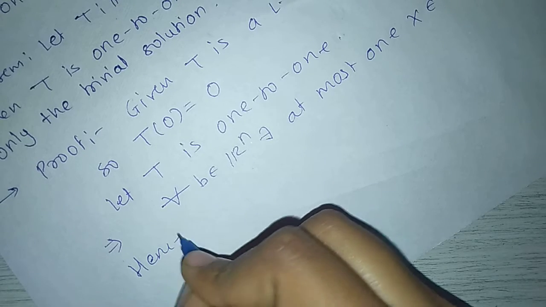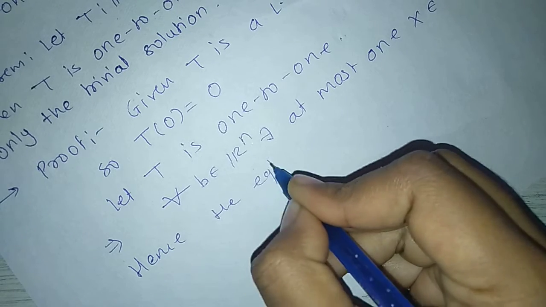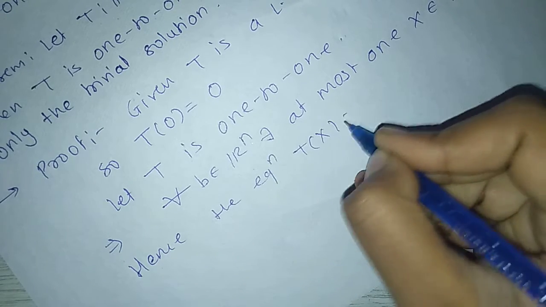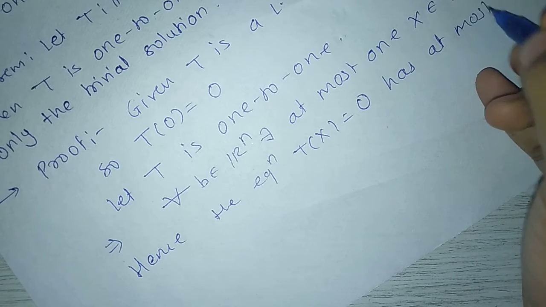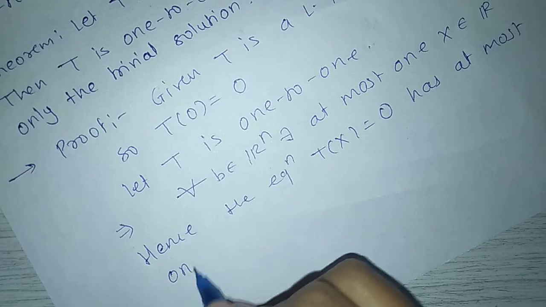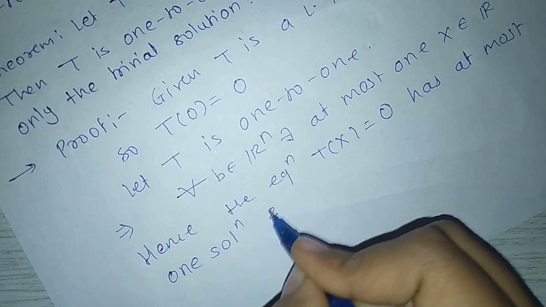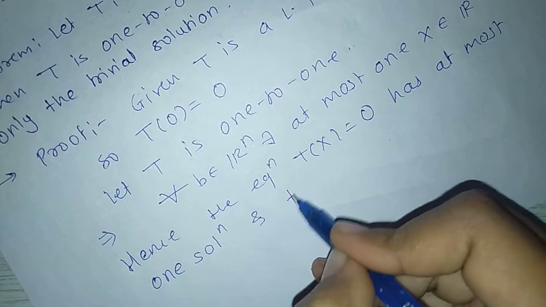Hence the equation T of x equal to 0 has at most one solution, and that is a trivial solution.